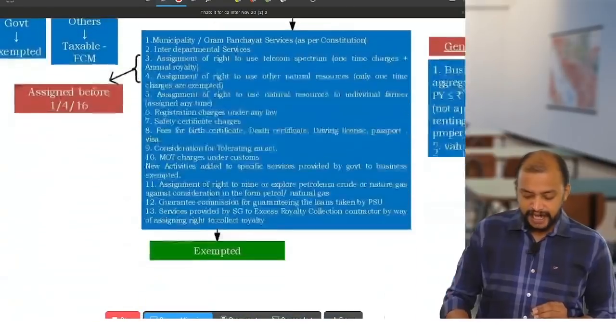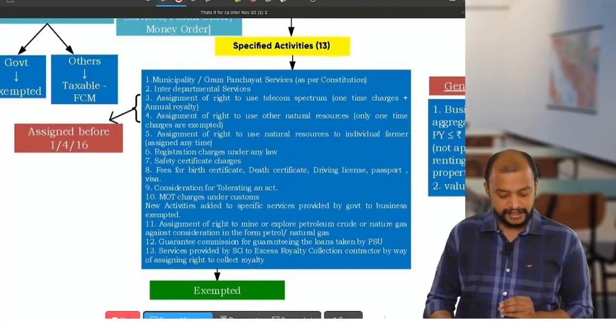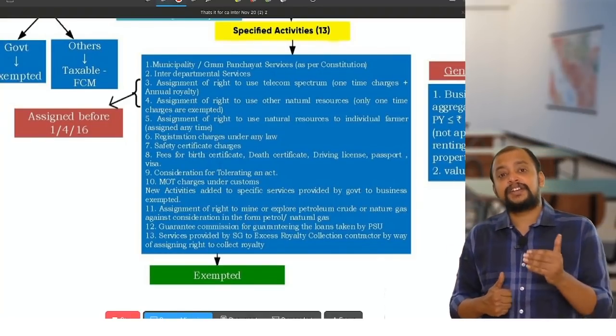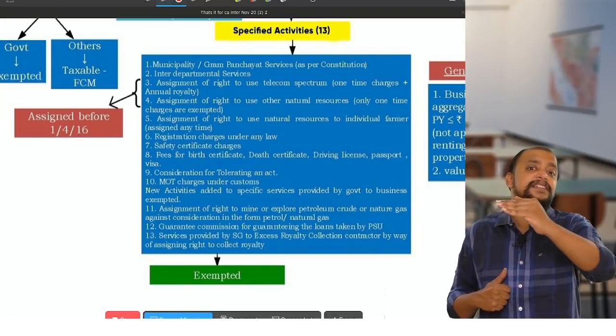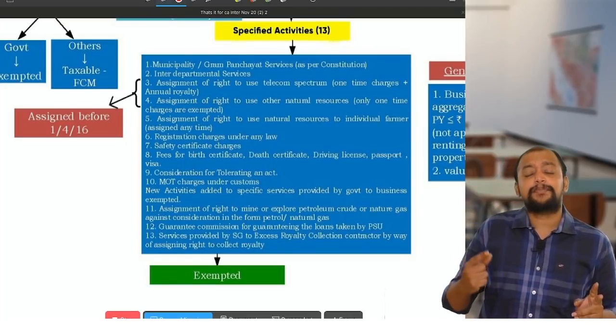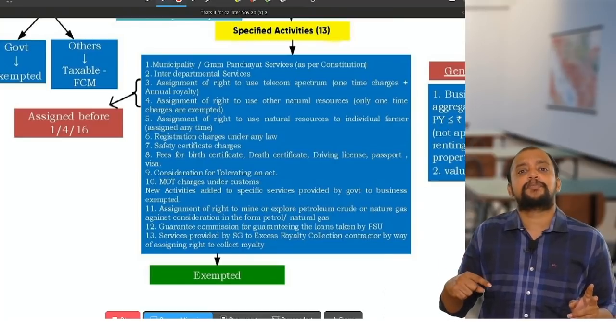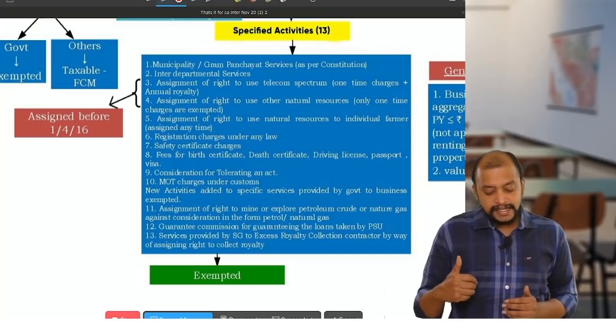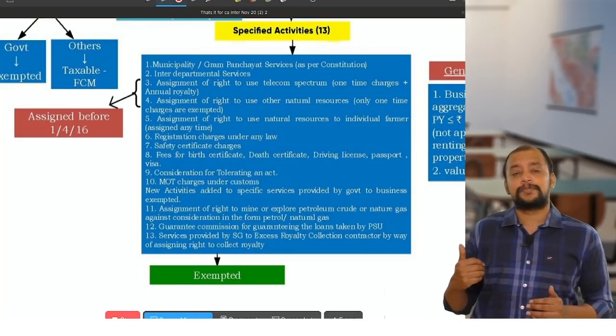Any person engaged in business is known as a business entity. Okay. Then next, the third one. So first one, municipality or Gram Panchayat service, for example, water charges. Second, interdepartmental services, for example, police department providing services to income tax department. Then number 3, assignment of right to use telecom spectrum.